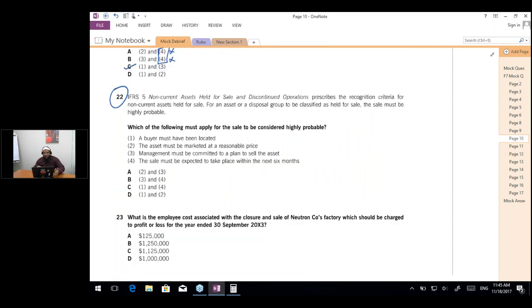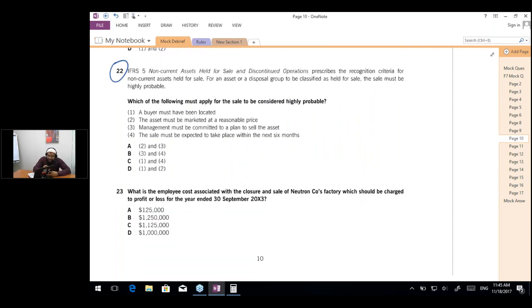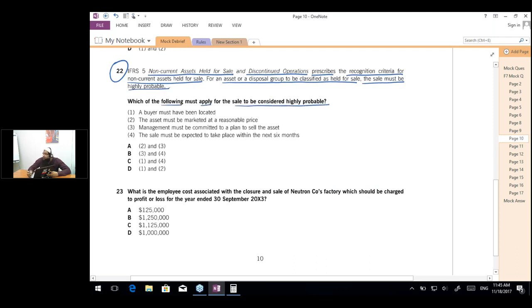So let's try question 22, where the question says that IFRS 5, non-current assets held for sale and discontinued operations, prescribes the recognition criteria for non-current assets held for sale. For an asset or a disposal group to be classified as held for sale, the sale must be highly probable. Which of the following must apply for the sale to be considered highly probable?